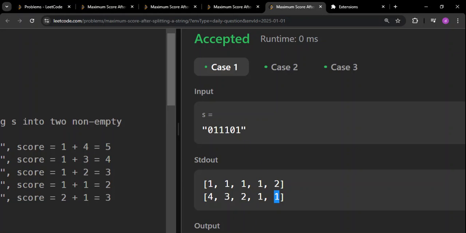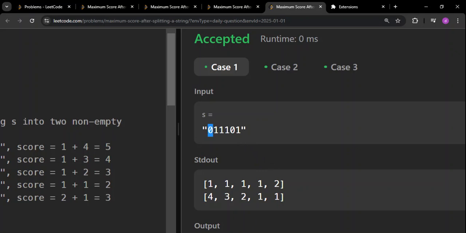Similarly, if you talk about this case here, towards its right there is only one. So that's what is being populated here. Now if you talk about this particular one, there are two ones towards its right. Remember, the current index I'm not including. Excluding the current index, there are two ones towards its right. That's why two will be populated here. Similarly in this case, there are three ones towards the right, and so on. That's what is being populated here.